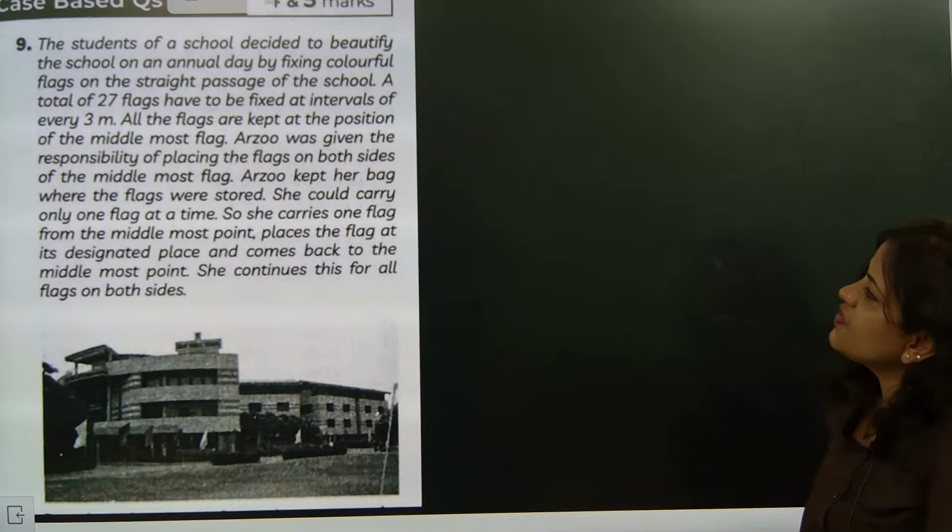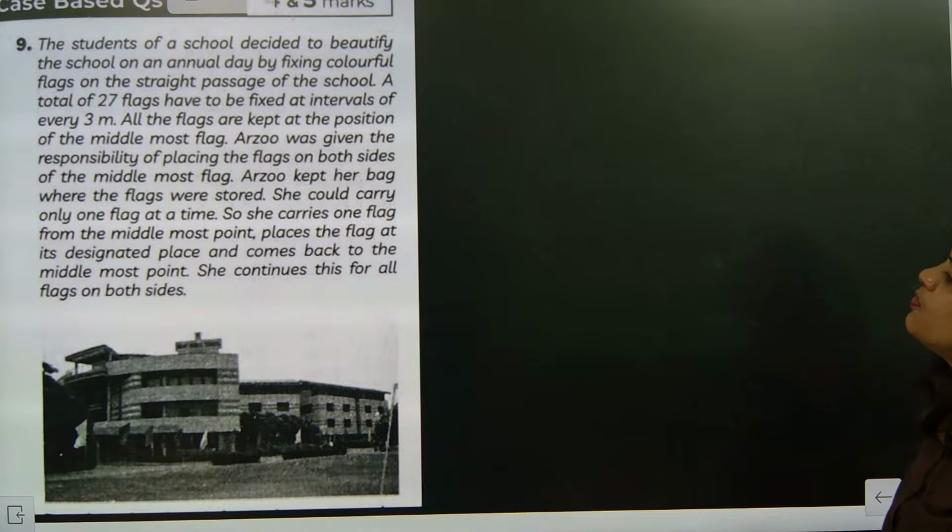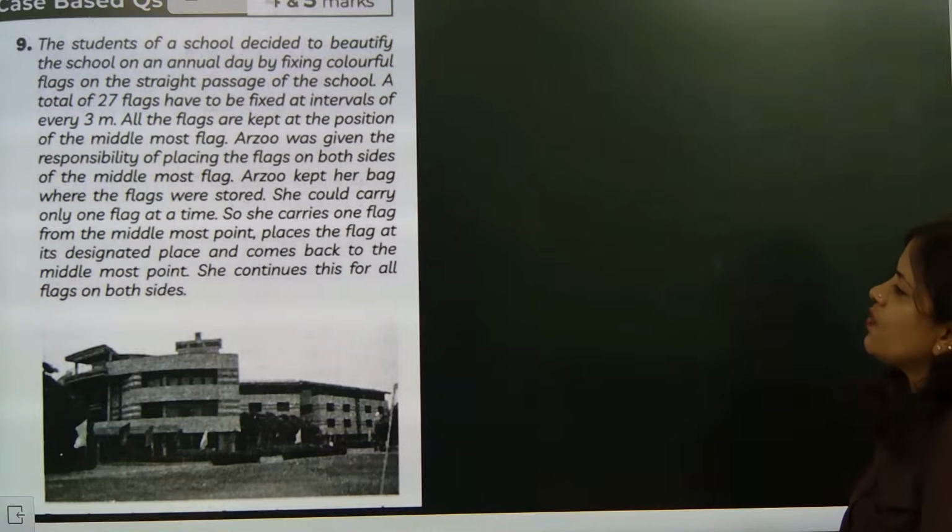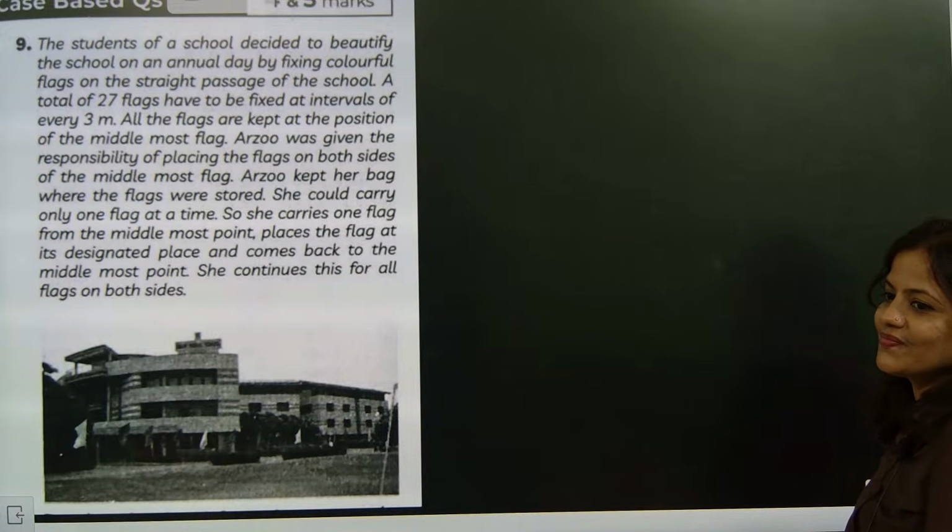Arzu was given the responsibility of placing the flags on both sides of the middlemost flag. Arzu kept her bag where the flags were stored. She could carry only one flag at one time. So she carries one flag from the middlemost point, places the flag at its destination, and comes back to the middlemost point.